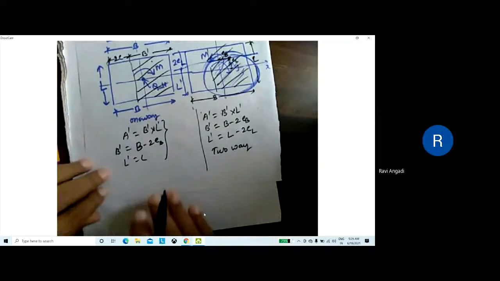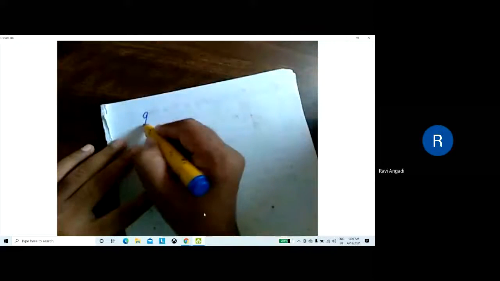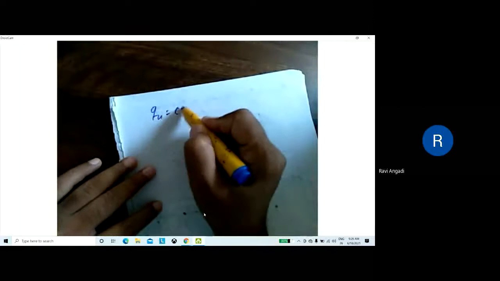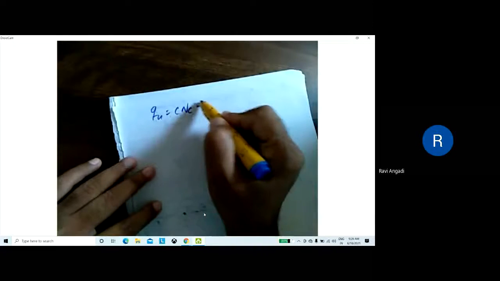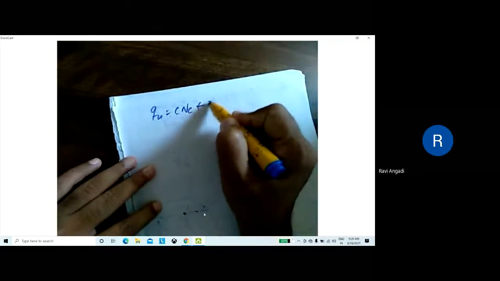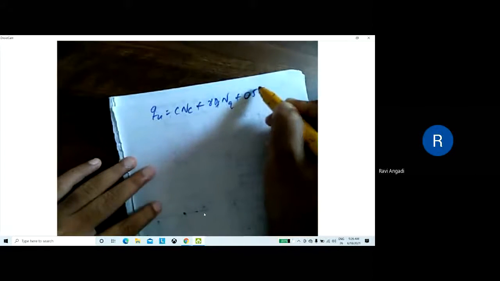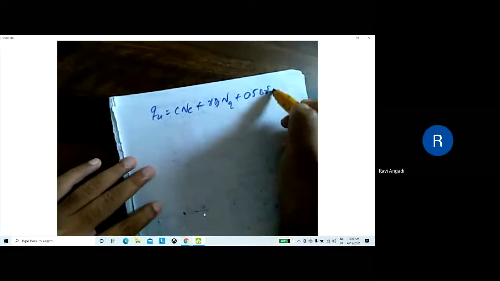Then finally, the equation that you have: QU equal to C NC plus gamma DF NQ plus 0.5 B gamma N gamma.